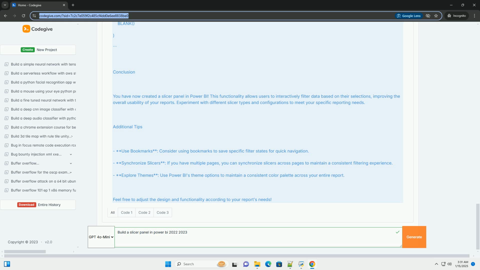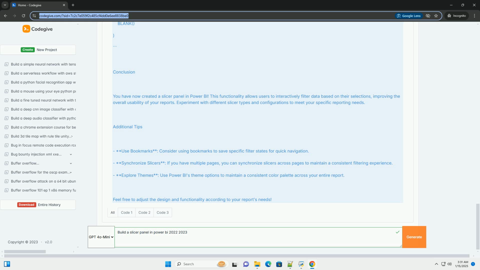Step 3. Create a slicer panel. 1. Add multiple slicers. Repeat the process of adding slicers for different fields by dragging additional fields into new slicer visuals. For example, you might want to add a slicer for product category and another for region. 2. Arrange slicers into a panel. Resize and position the slicers on your report canvas to create a panel effect. You can align them vertically or horizontally based on your preference.